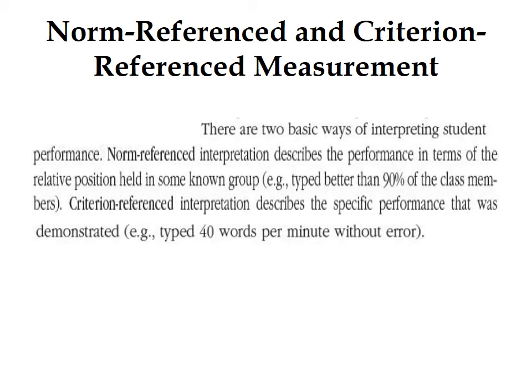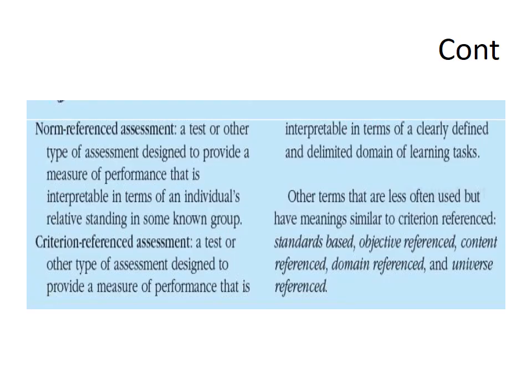Whereas criterion reference interpretation describes the specific performance that was demonstrated by the student. For example, types 40 words per minute without error. In criterion reference interpretation, it describes what learning tasks an individual can and cannot perform, and it matches the item difficulty to the learning task only. It does not only include very easy or very difficult items. This is some other definition of norm reference and criterion reference assessment.